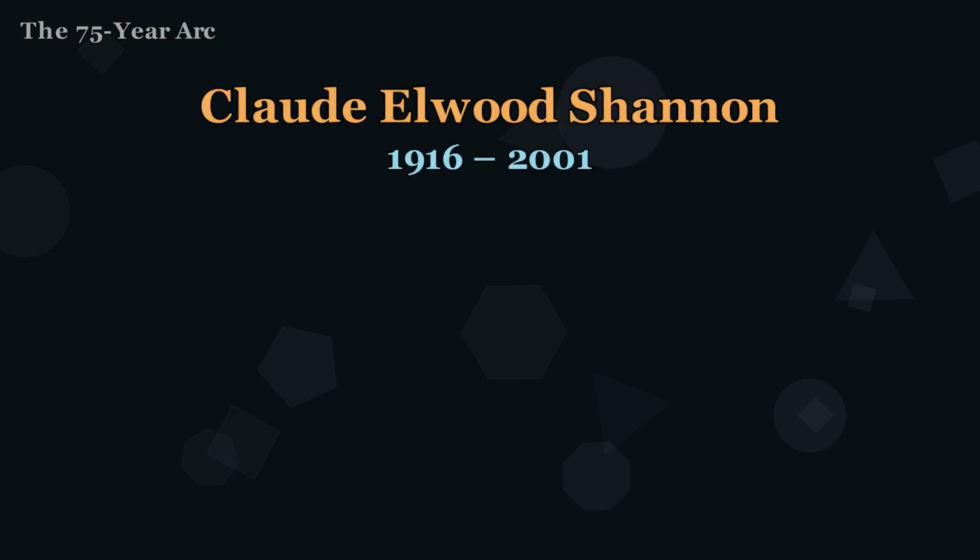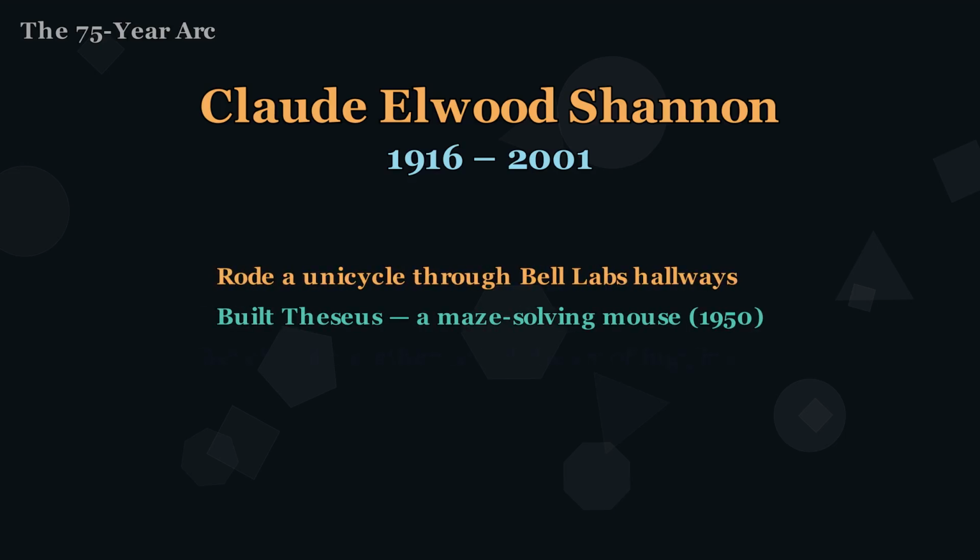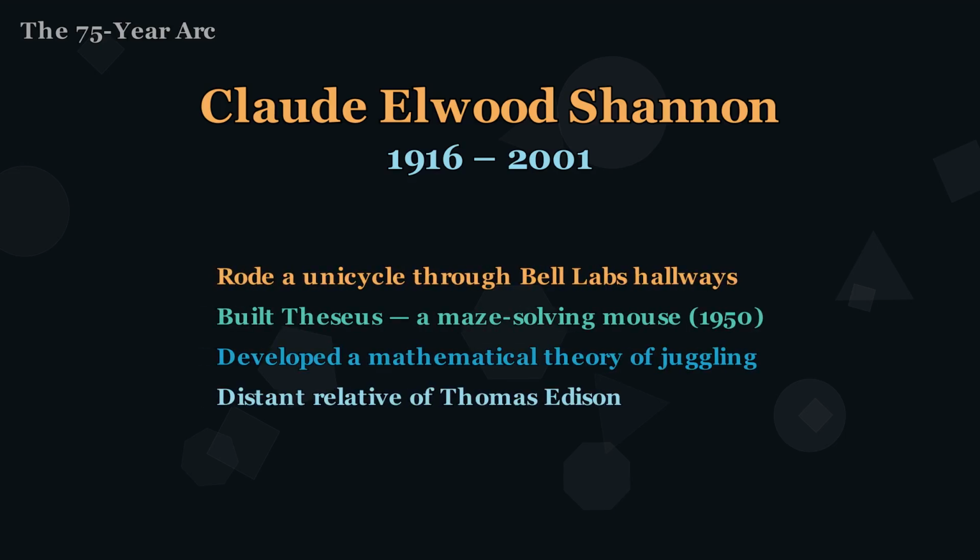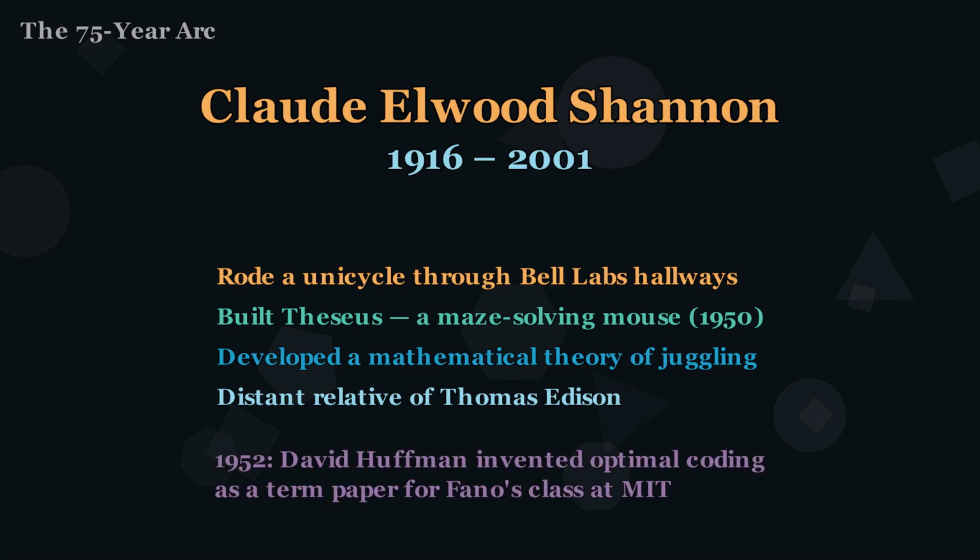Claude Shannon, born 1916 in Petoskey, Michigan. He rode a unicycle through the hallways of Bell Labs. He built a maze-solving mouse from 90 telephone relays. He wrote a mathematical theory of juggling. He was a distant relative of Thomas Edison, and his work inspired David Huffman, who invented optimal coding as a term paper for a class at MIT in 1952.